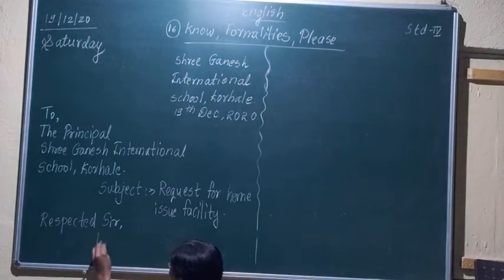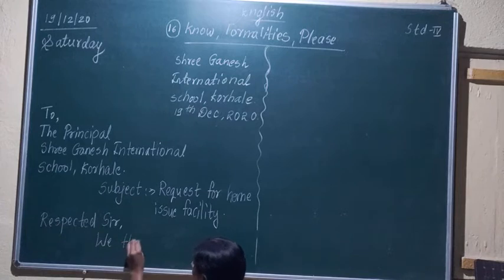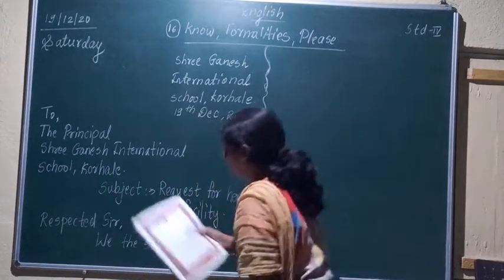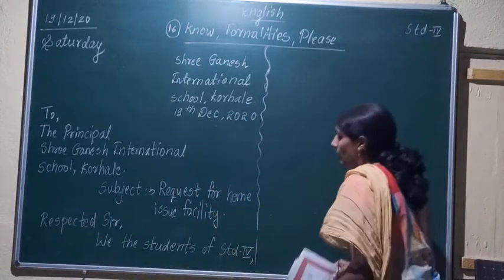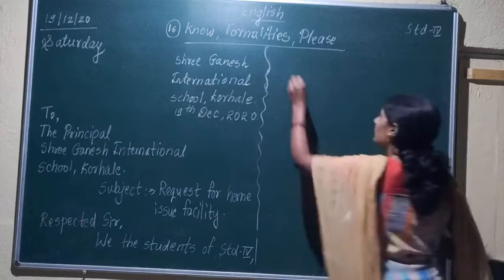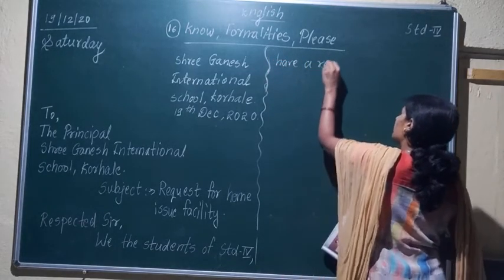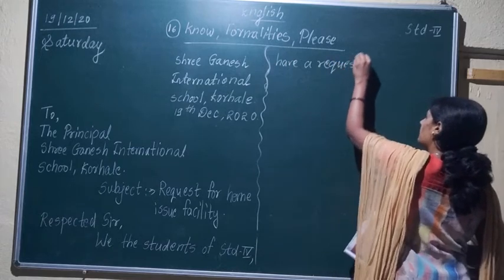So I am writing here, we the students of standard 4th. After 4th you have to give a comma, and then further you continue, have a request, full stop.